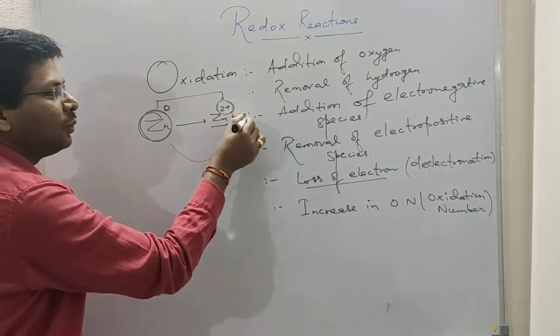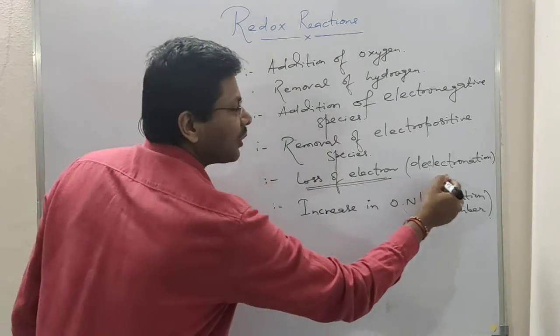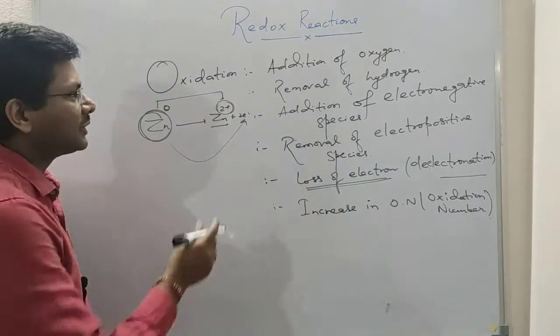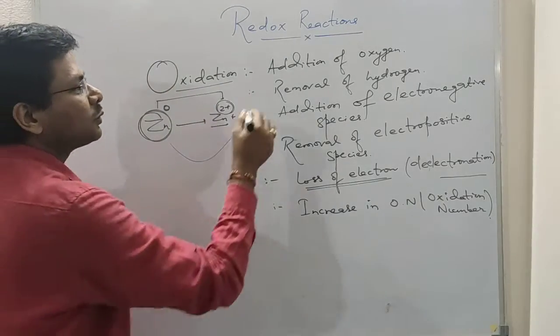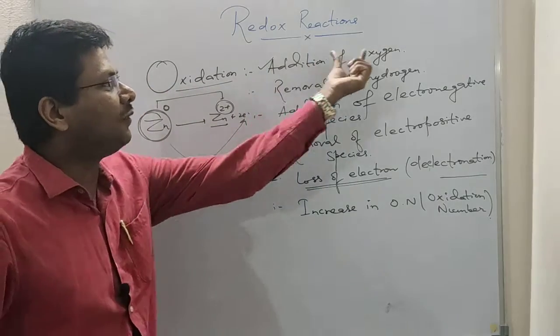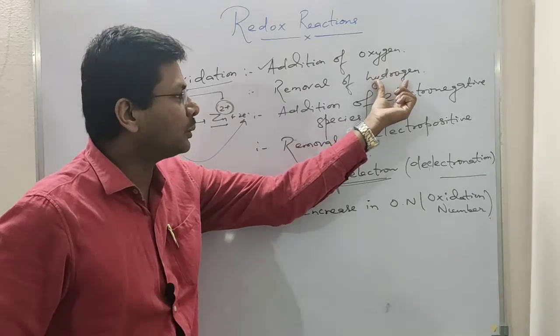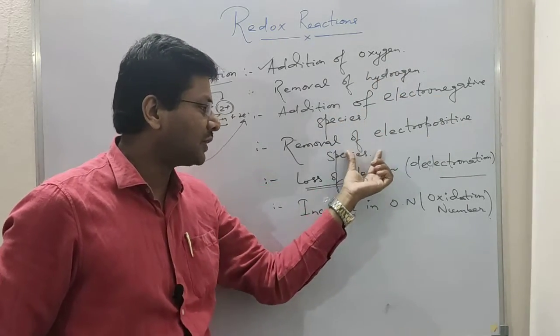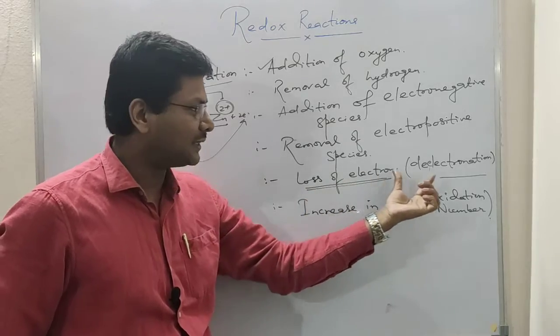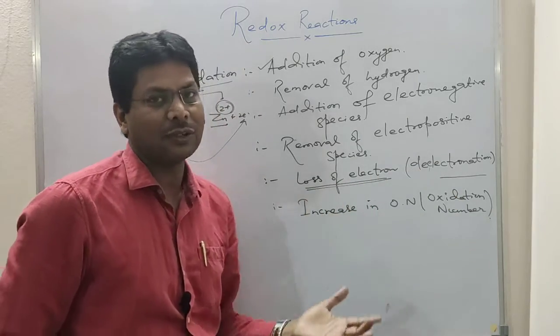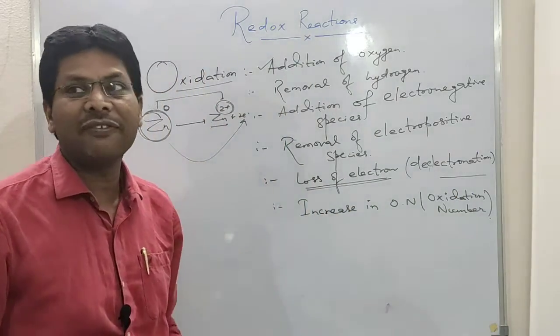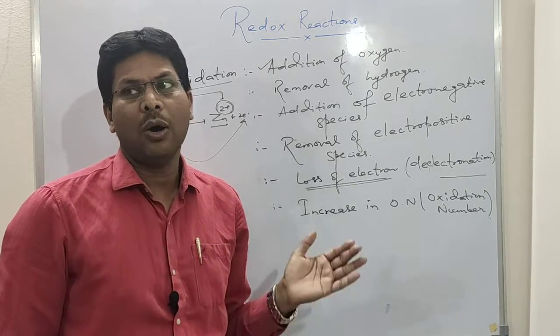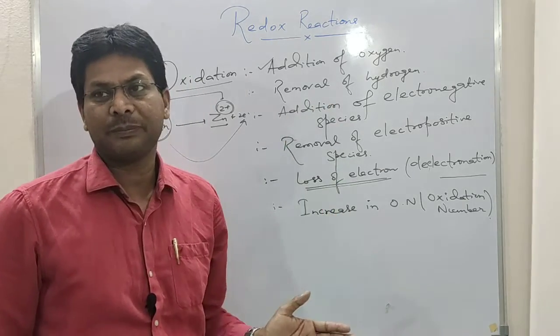Zinc has lost 2 electrons. That means loss of electron is also called de-electronation. That is also called oxidation. So oxidation means addition of oxygen, removal of hydrogen, addition of electronegative species, removal of electropositive species, loss of electron, that is de-electronation, and increase in oxidation number. So these are the 6 different definitions of oxidation.